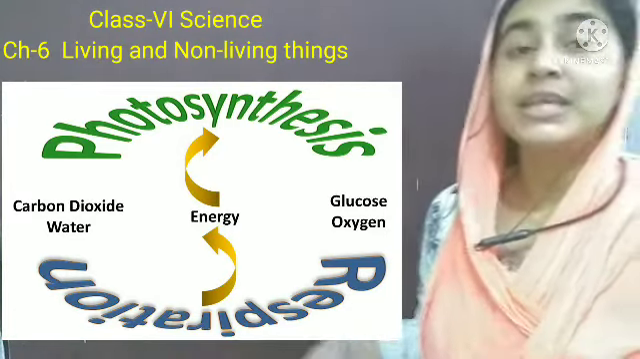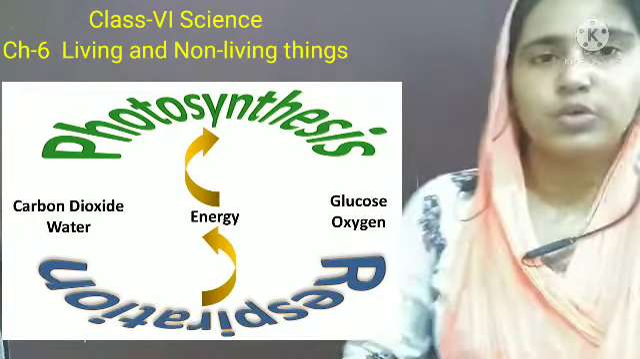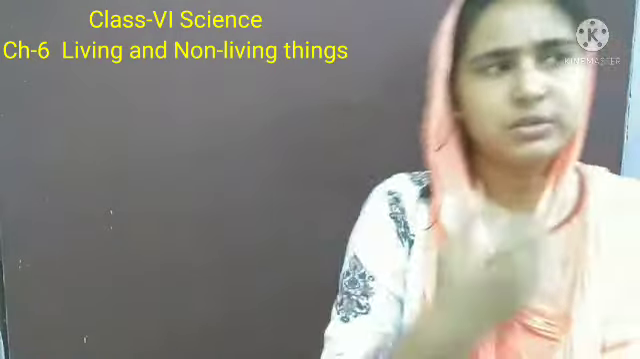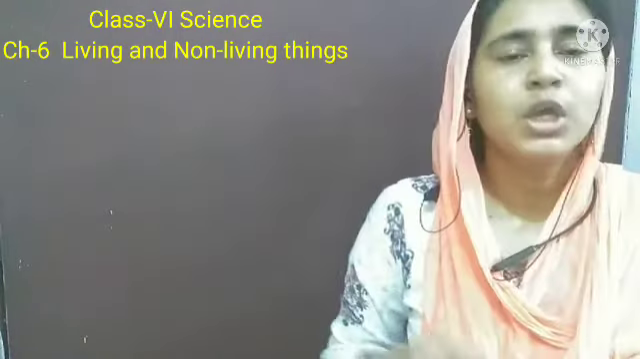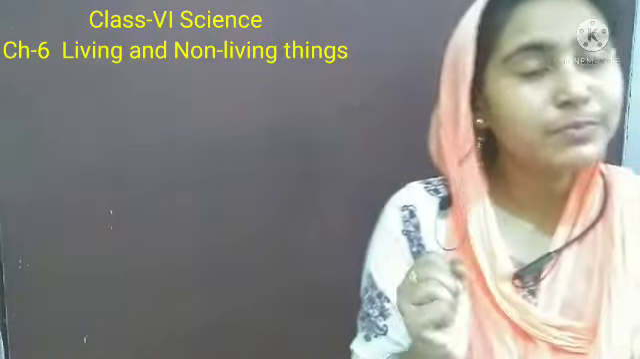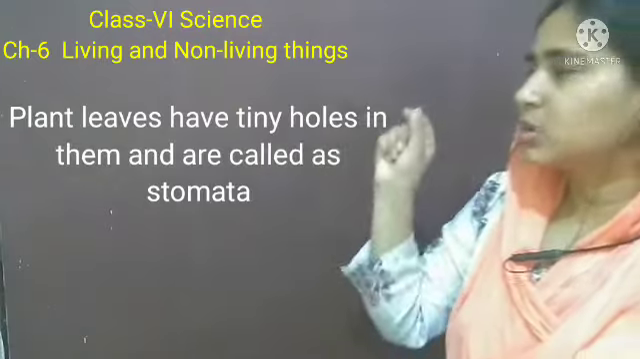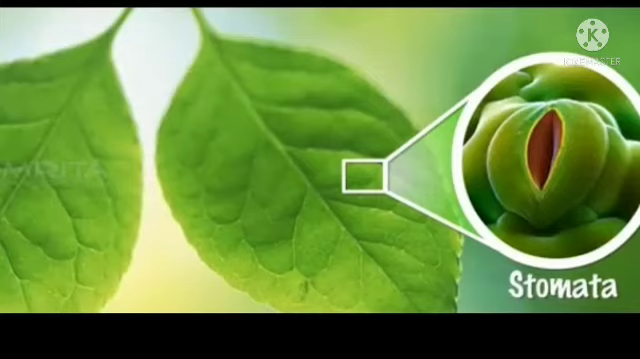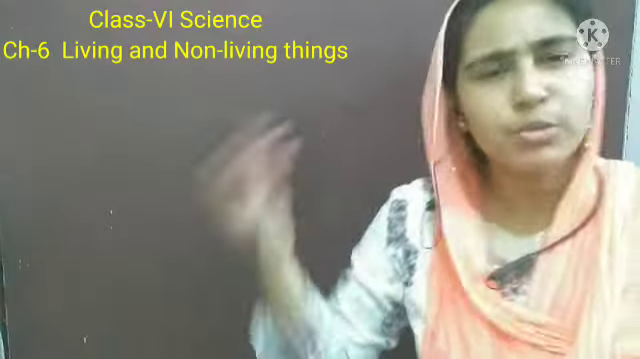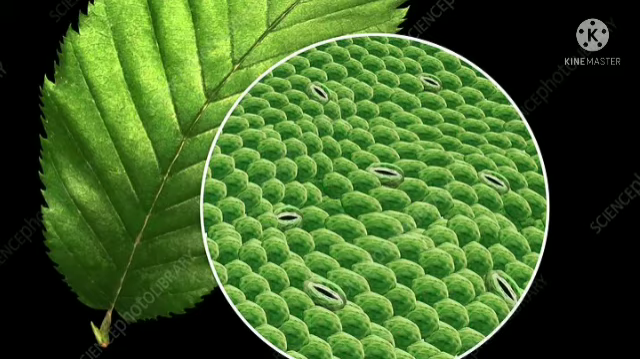So how do plants take in air and release it? Plants do not have a nose, lungs, etc., like our body. Plants take in air through the tiny holes present in their leaves. Leaves have tiny holes that are called stomata. Plants exchange gases with these holes called stomata. Plants have so many leaves, so many holes, so the air goes in through these stomata and they utilize this air.